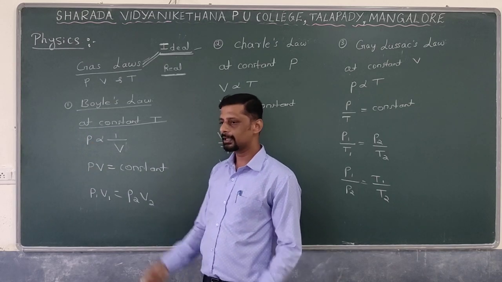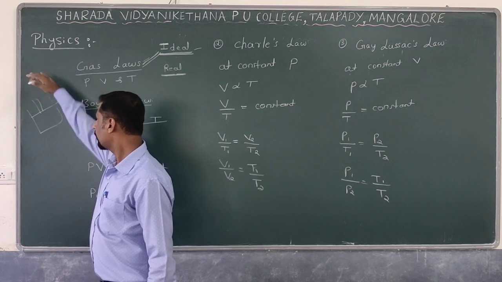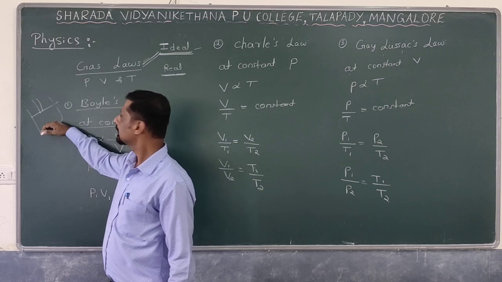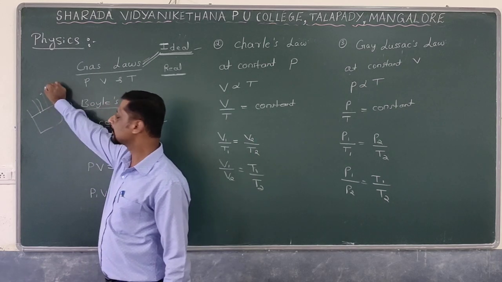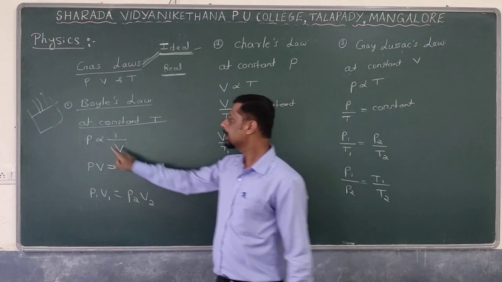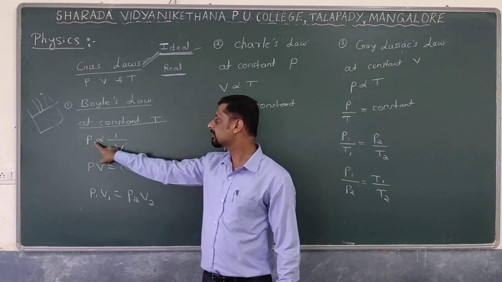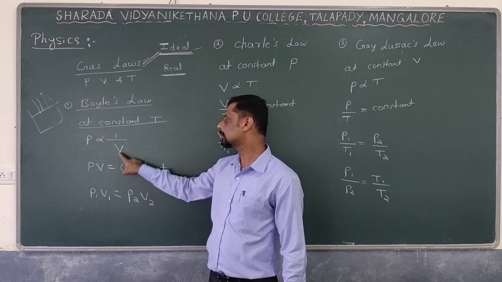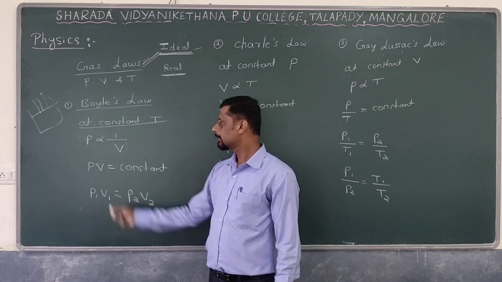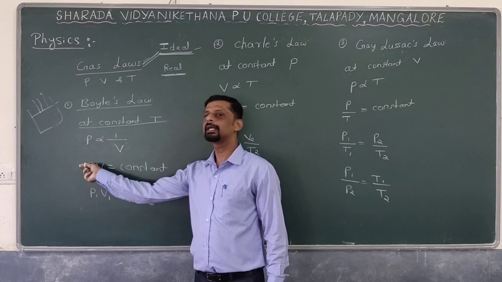For example, if you consider a cylinder fitted with a movable frictionless piston, when you push the piston downwards, volume decreases. What about the pressure? Increases. When the piston moves upwards, volume increases, pressure decreases. By this way, pressure and volume are inversely related with each other. Pressure of a given mass of a gas is inversely proportional to volume. That means we can write P into V is equal to a constant. If the volume increases, pressure decreases. If the volume decreases, pressure should increase.